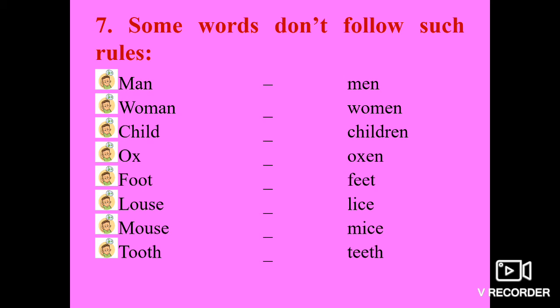Man, men. Woman, women. Child, children. Ox, oxen. Foot, feet. Louse, lice. Mouse, mice. Tooth, teeth. So these words don't follow any of the rules of singulars and plurals, but still they have their plurals.